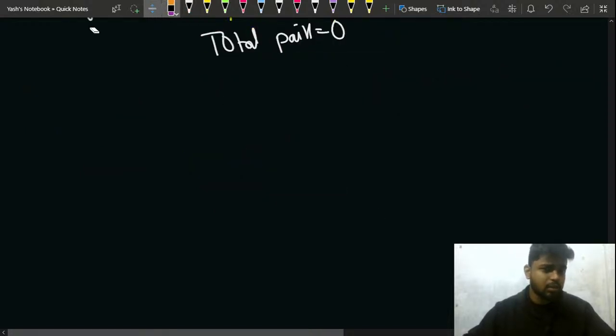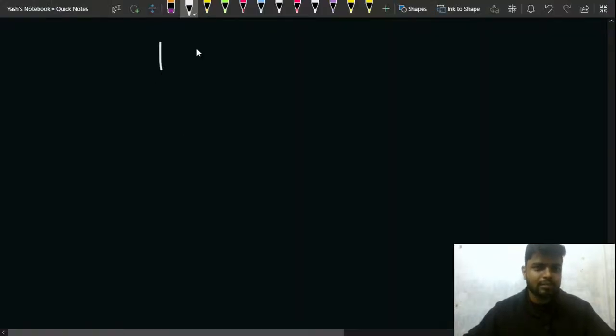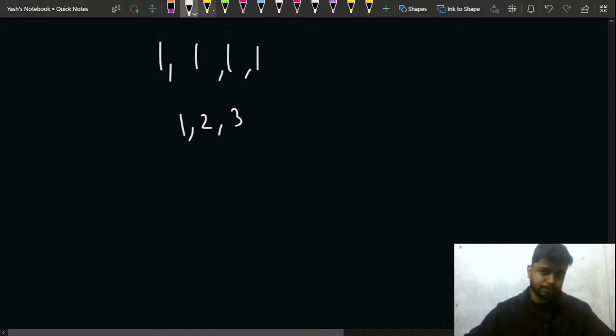Now moving on to the next part. Let's look at the last test case, and see what will happen in that case. That is 5 ones, and then 1, 2, 3. Notice that this is already sorted, so we don't need to do that, right?